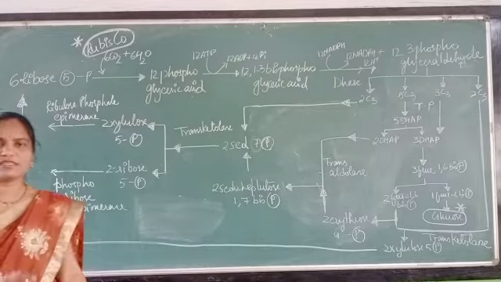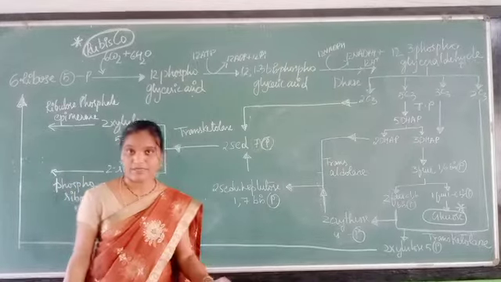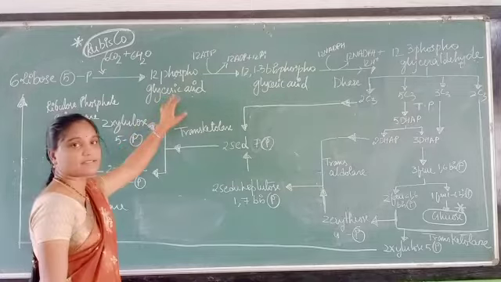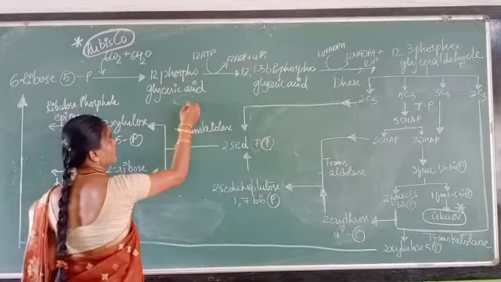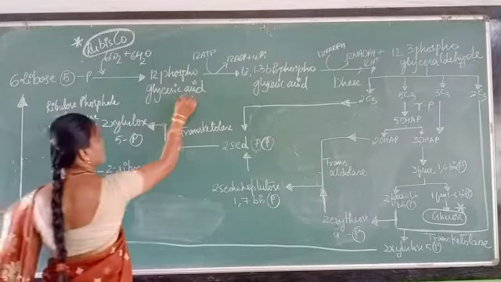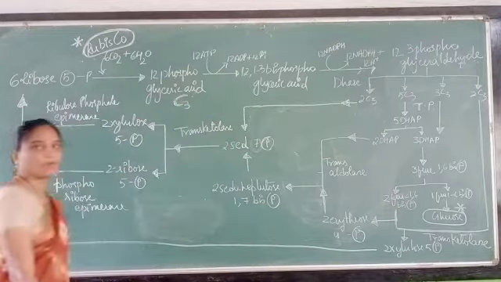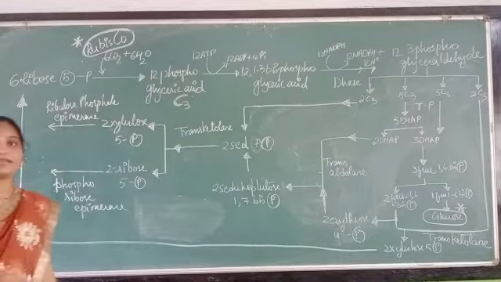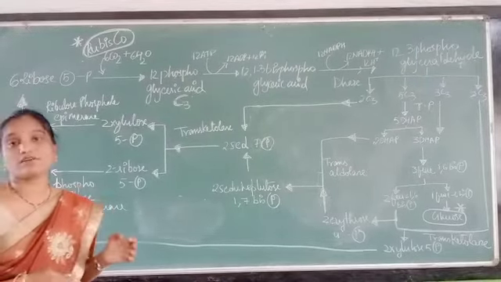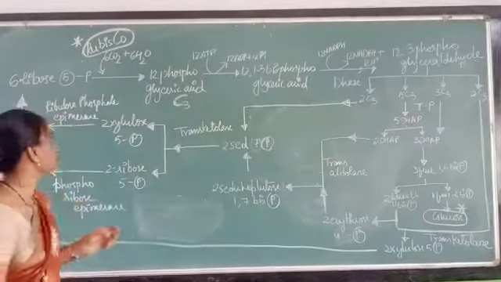As you all know, the initial compound that is responsible for your C3 cycle is a 3-carbon containing compound, and that is nothing but 12 molecules of phosphoglyceric acid. This phosphoglyceric acid is a 3-carbon containing compound, isn't it? Hence the name C3 cycle. This cycle starts with the 3-carbon containing compound. Hence the name C3 cycle, and it is Melvin Calvin and his co-workers who first observed this cycle, and hence it is also known as the Calvin cycle, from the scientist's name.